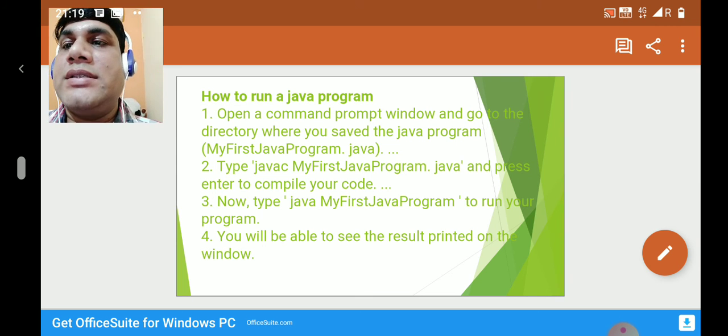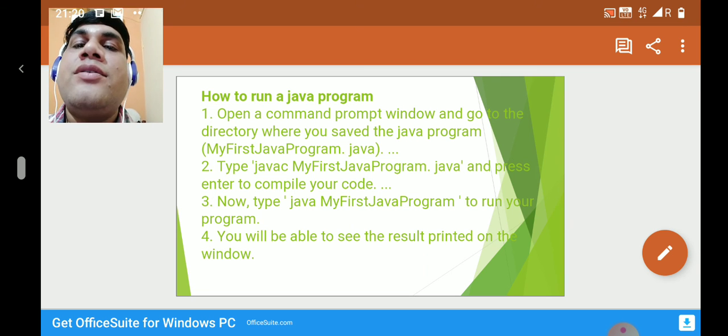You have to save with the .java extension. Second, type javac MyFirstJavaProgram.java and press enter to compile your code. And now type java MyFirstJavaProgram to run your program, and you will be able to see the result printed on the window. So these are the things that we discussed. We discussed how you can run a Java program.